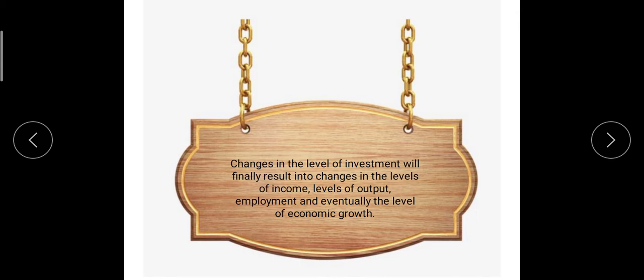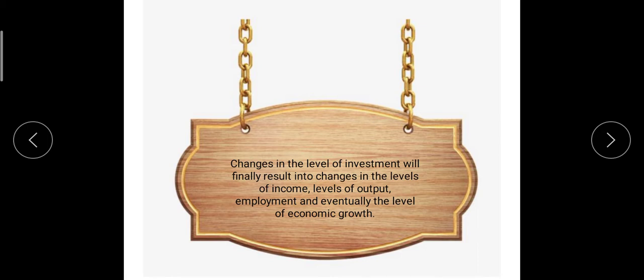For example, person X earns 10,000 rupees. What do you think, after getting 10,000 rupees will he spend all 10,000 rupees? No, he will save some amount. For example, he will save 2,000 rupees. That 2,000 rupees he will invest in another thing from where he will get profit.